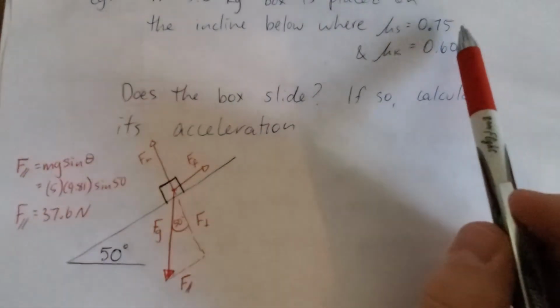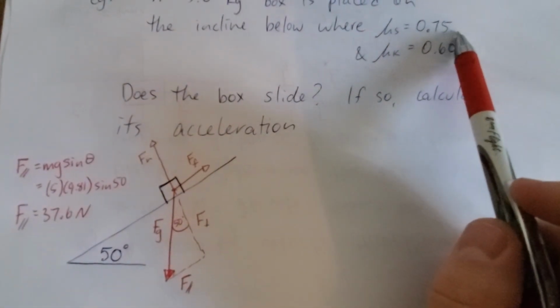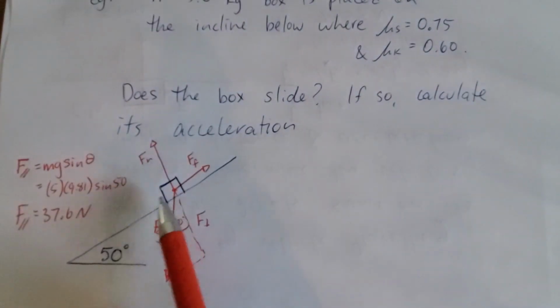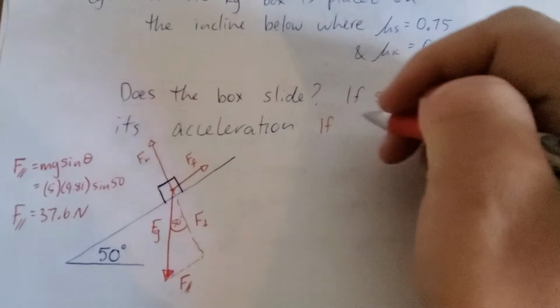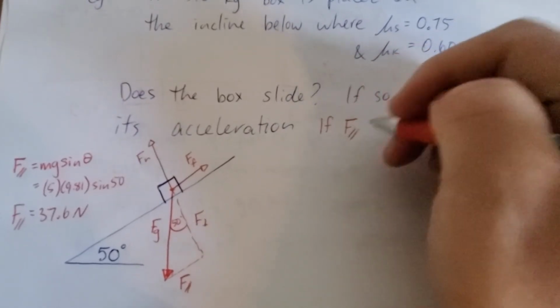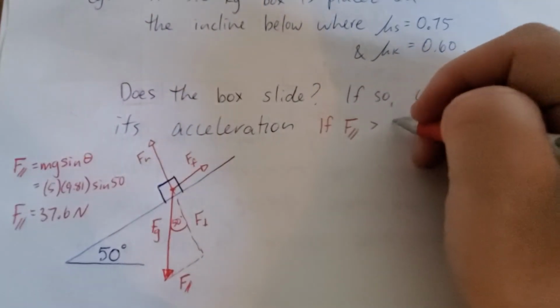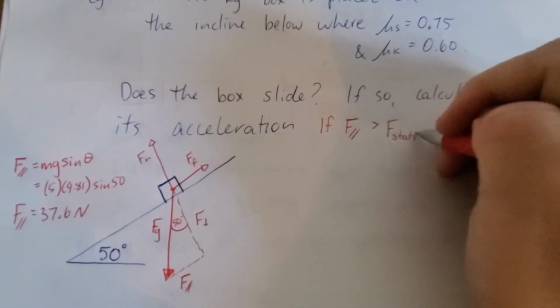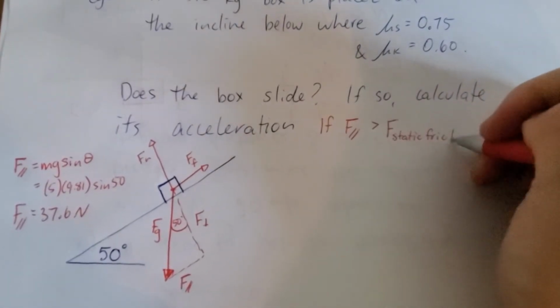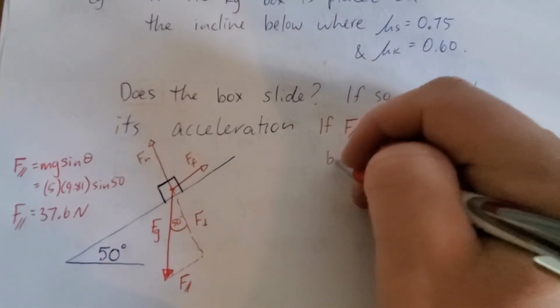If that's greater than static friction, this thing's going down. Okay, I'm going to write that out because it's always going to be true in a question like this. If the parallel force is greater than static friction, the box will slide.